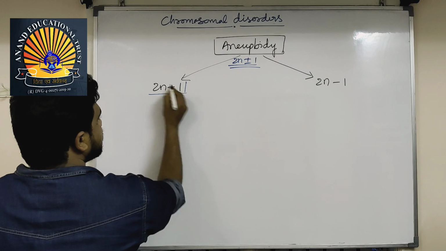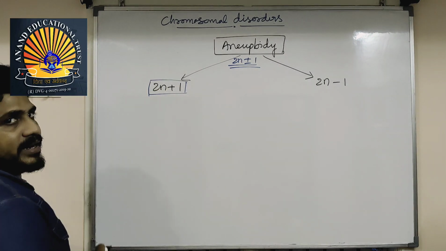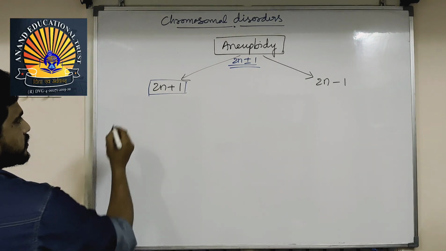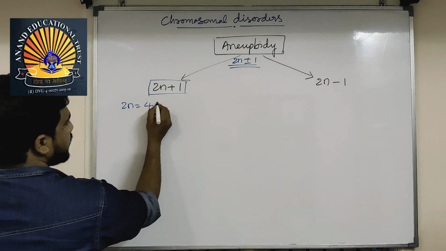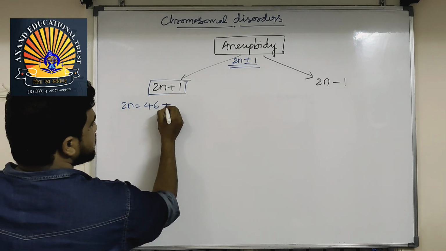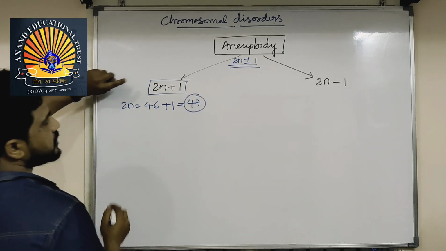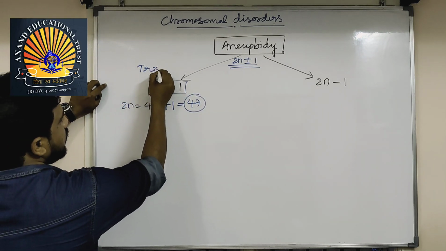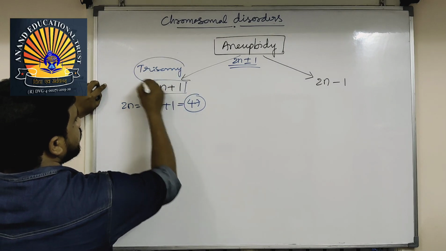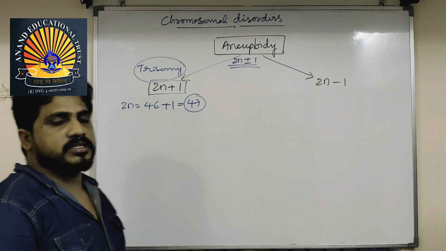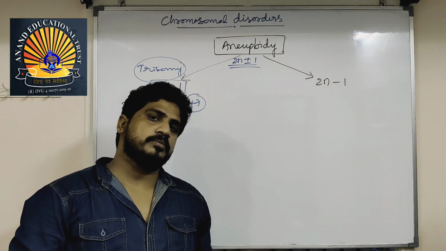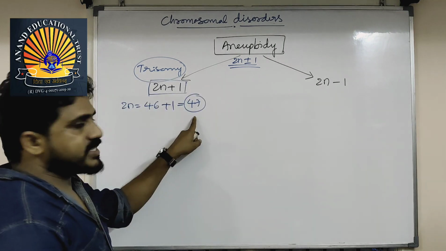If it is plus, then one chromosome will be added to the total number. Suppose 2n is equal to 46 in human, plus 1, that is 47. This condition is called trisomy. In trisomy, a person will have how many chromosomes? In humans, 47.